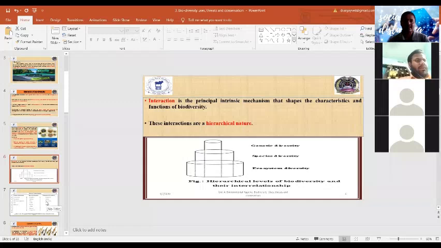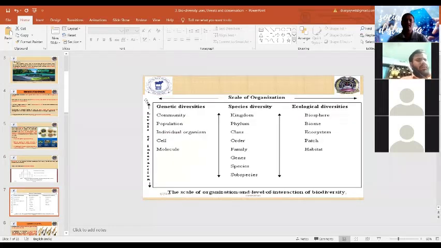So here we have the levels of interaction among the different scales of organization. Genetic diversity ranges from the molecular level to the community level. In a community, different populations reside, and the variations between these populations are mainly due to variations in the genetic constituents of the individuals.